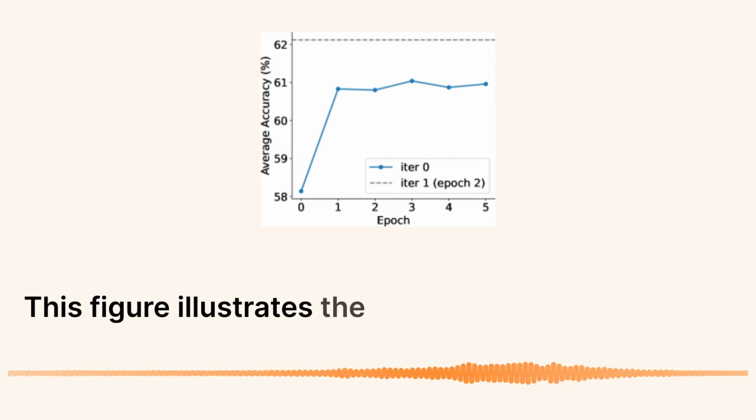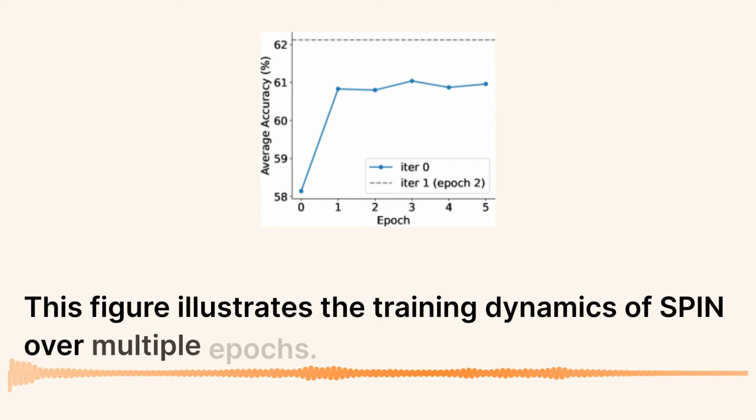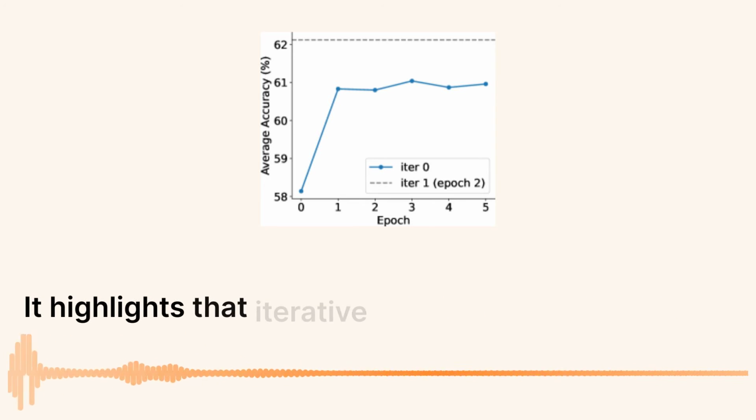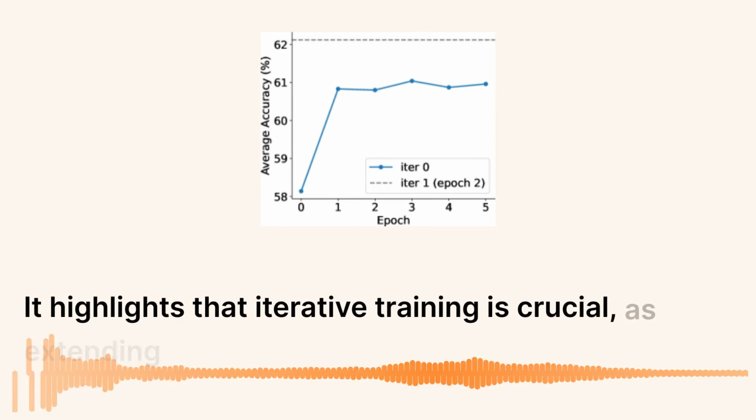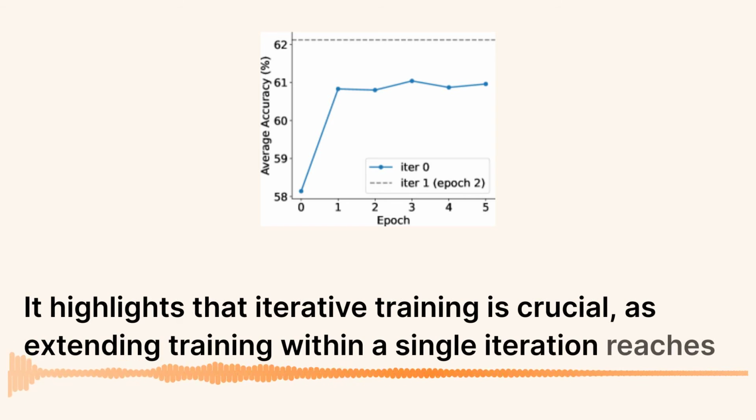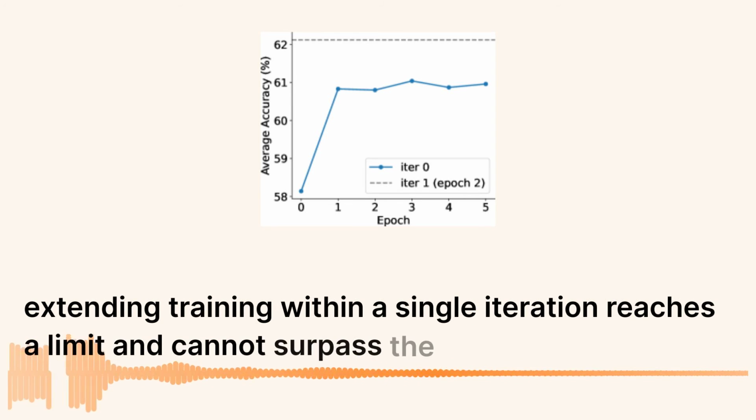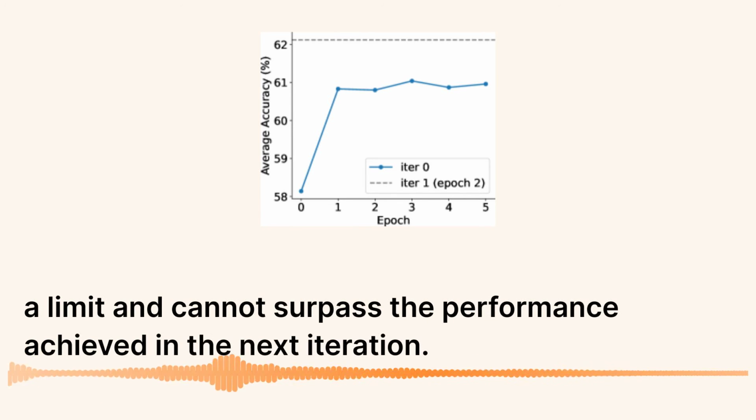This figure illustrates the training dynamics of SPIN over multiple epochs. It highlights that iterative training is crucial, as extending training within a single iteration reaches a limit and cannot surpass the performance achieved in the next iteration.